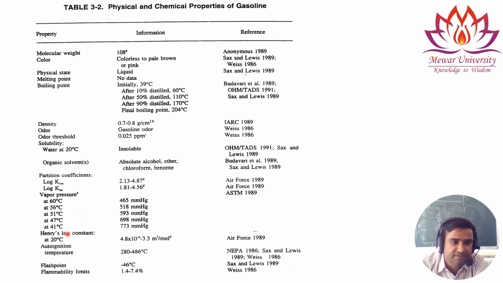So these are the different pressures at different mercury heights. At 20 degrees centigrade, the Henry's law constant value is 4.8 times 10 to the power minus 4 cubic meter per mole. And we have other factors: flash point minus 46 degrees centigrade, flammability limit 1.4 to 7.4. So these are the physical and chemical properties of the gasoline.